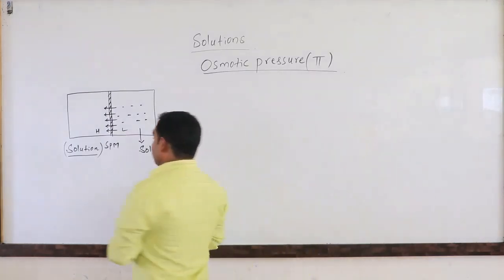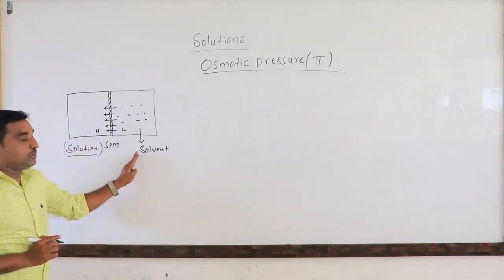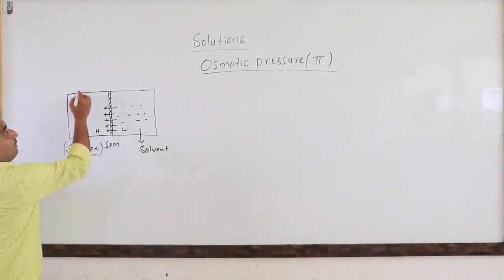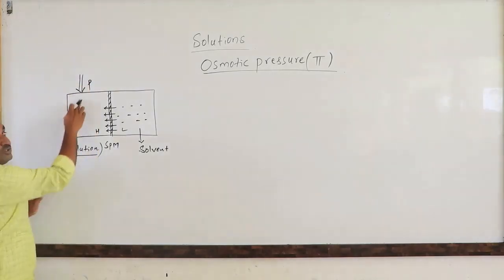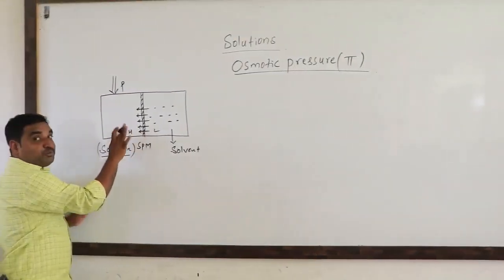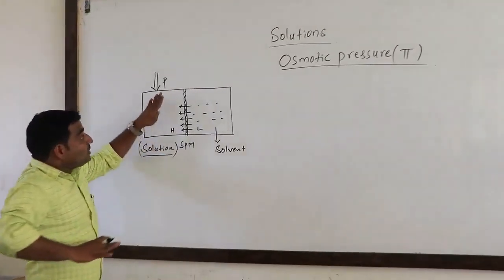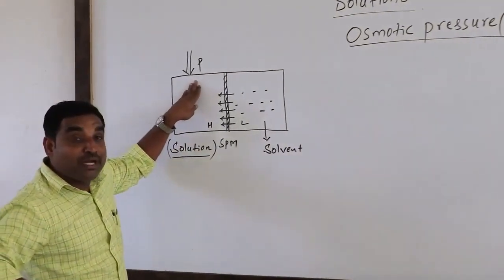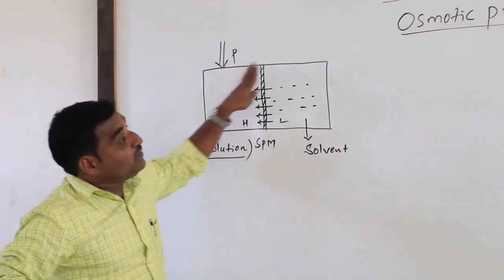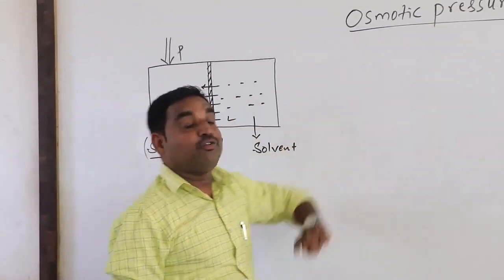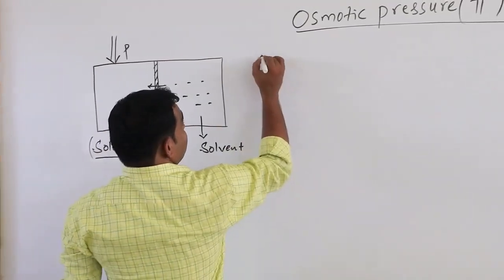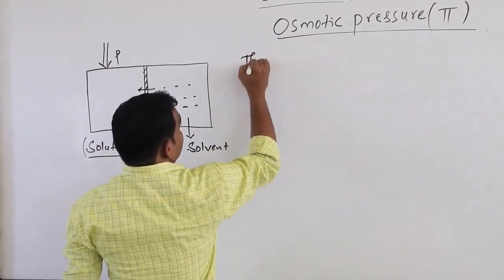What you have to do here: if you want to stop the osmosis process, we need to apply pressure on the solution side. If you apply the pressure on the solution side, the osmosis process will stop. How much pressure will be applied on the solution side, that pressure is known as the osmotic pressure, denoted by pi. How to define this one? So now this is the minimum external pressure.